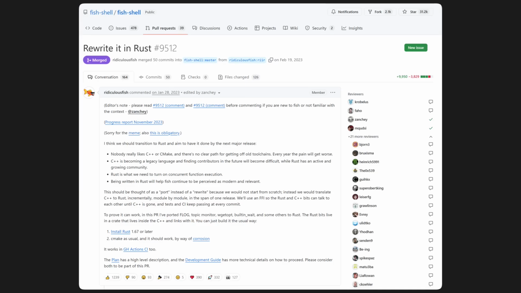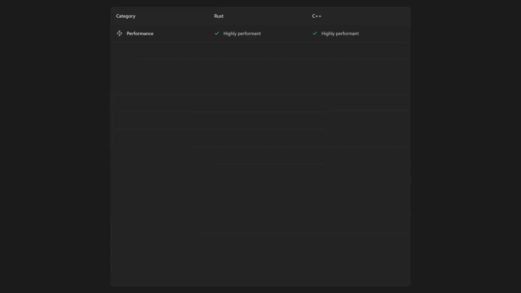Before I end the video, I'd like to touch on Rust, given the fact that it's become a promising competitor to C++, and the fact that there's a trend of people rewriting C++ projects in Rust. Rust does have some incredible features. The first is that it's highly performant. It's comparable to C++ in terms of how fast it is. But unlike C++, everything is standardized.